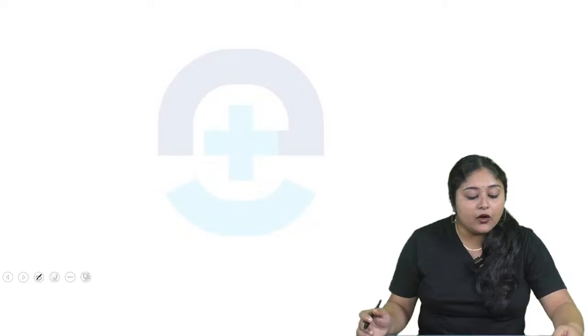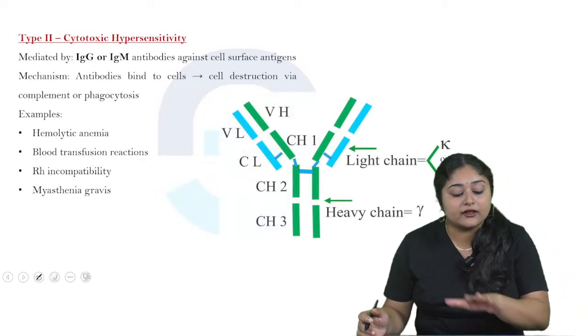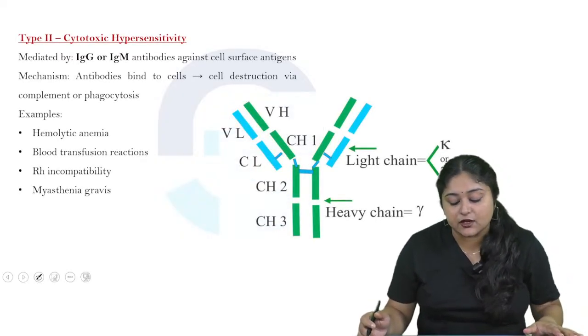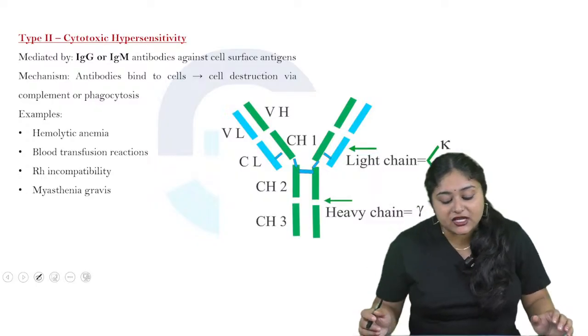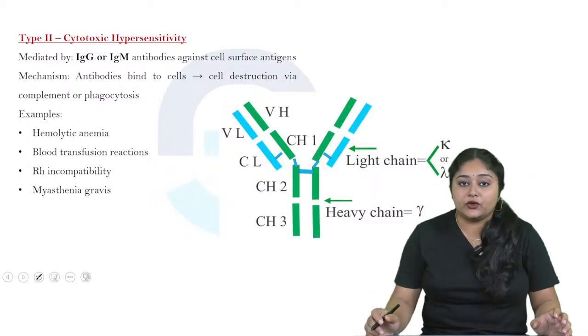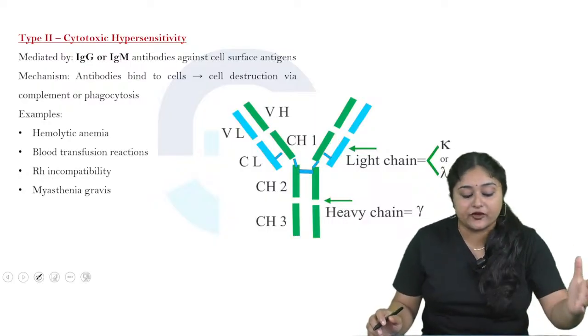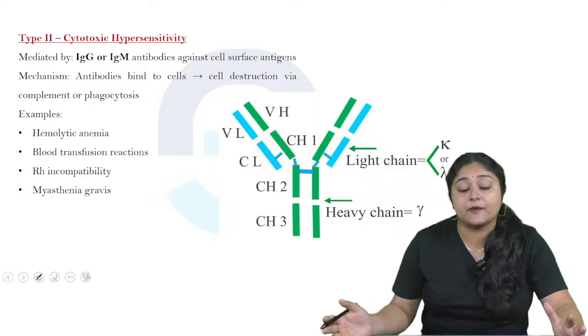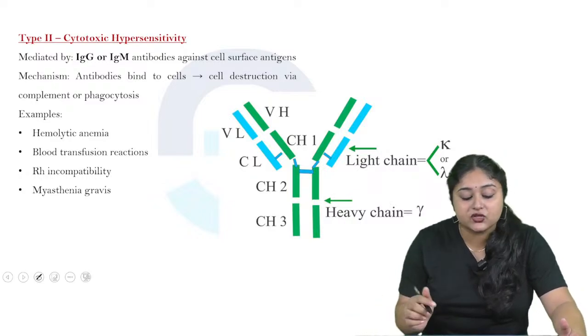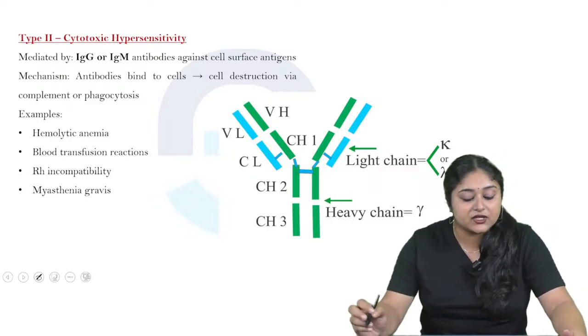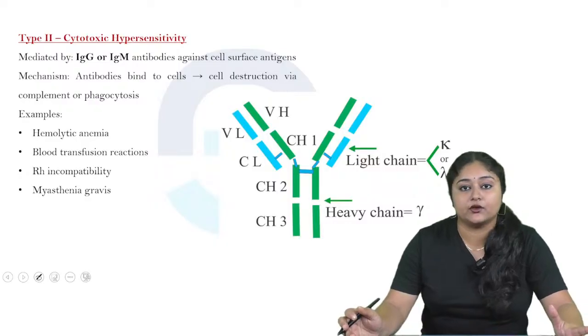Now come to the next, that is type 2 or cytotoxic hypersensitivity. Here IgG or IgM antibodies act against cell surface antigens. The mechanism is that antibodies bind to the cell, then cell destruction occurs by complement or phagocytosis.